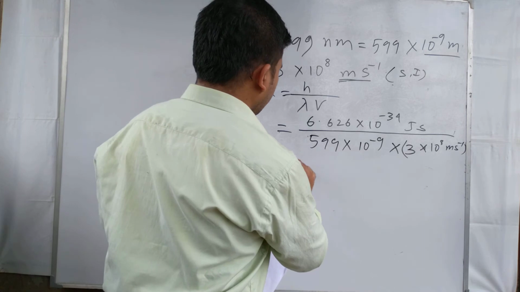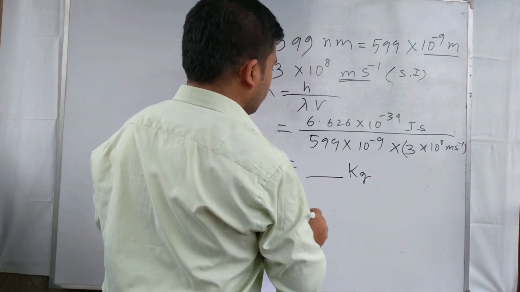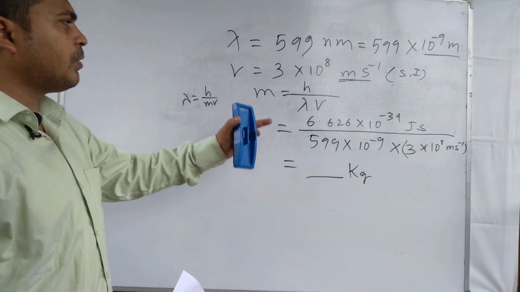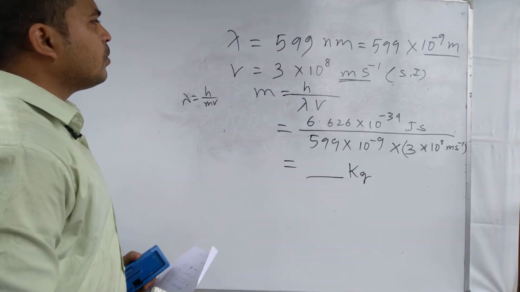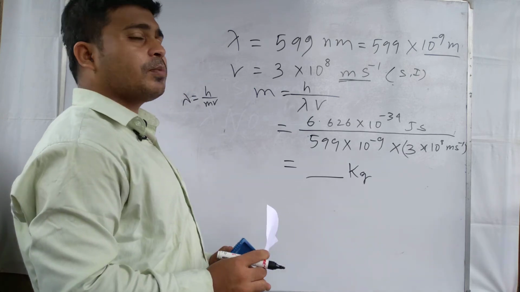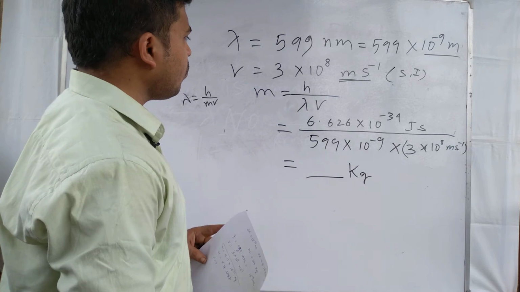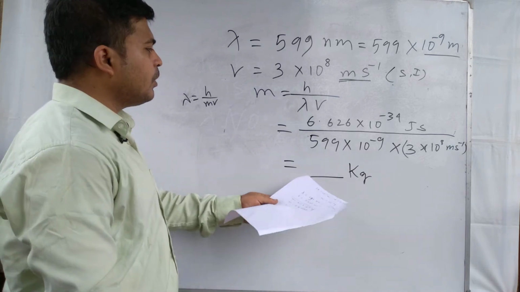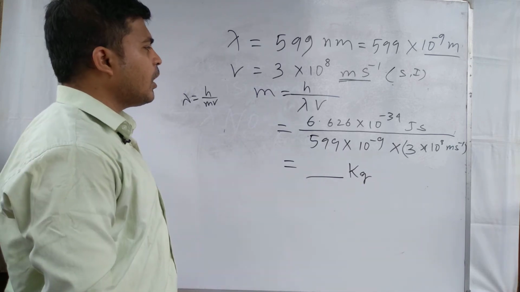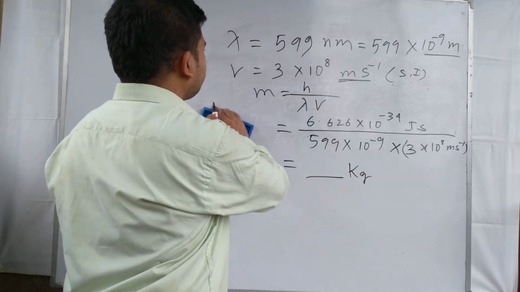When we solve this numerical, we get the answer in kg. So this is the format of solving a numerical from the de Broglie equation. So find the answer of this numerical. How many kg is the mass of the particle?